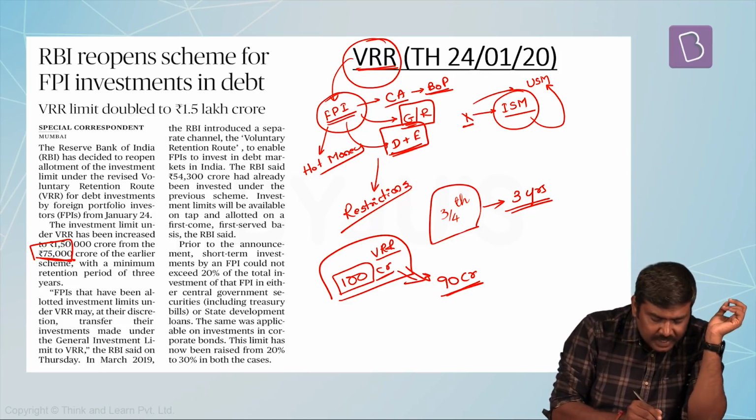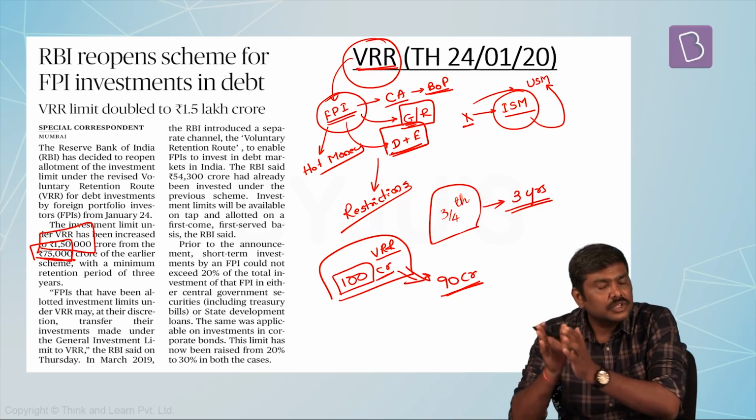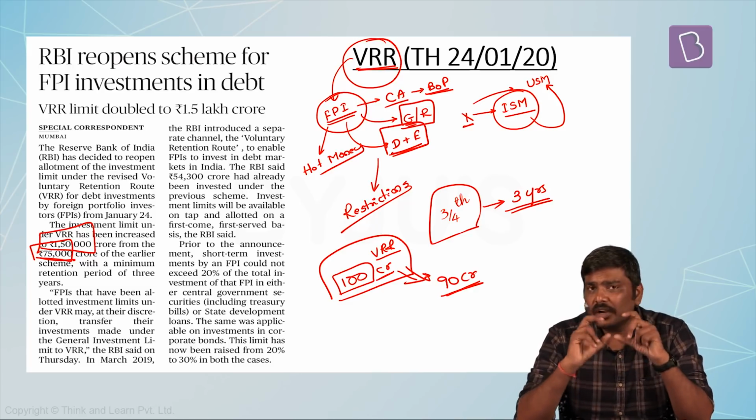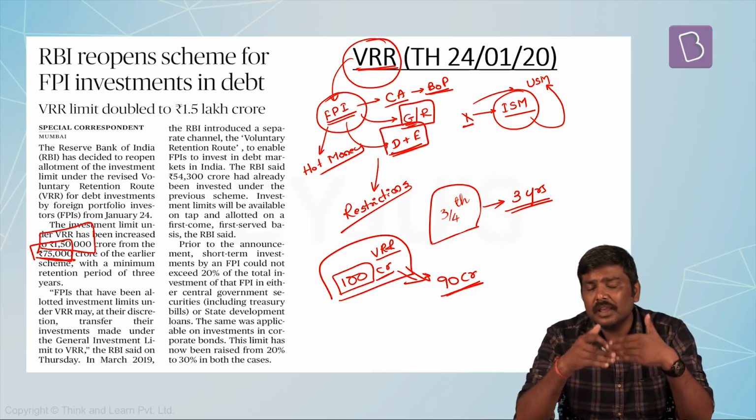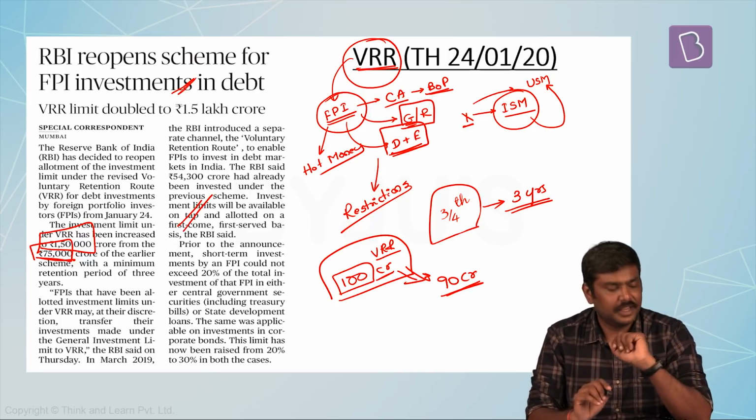Now, RBI has increased this particular window from 75,000 crore rupees to 1,50,000 crore rupees. As a result of this, it is expected that the volatility in the stock market will be reduced. These are some of the points which have been given in this particular article.